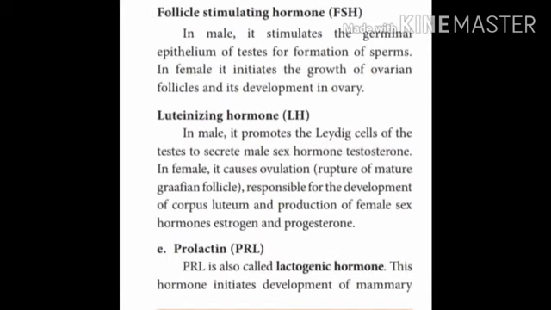Follicle stimulating hormone, FSH, in male, stimulates the germinal epithelium of the testis for formation of sperms. In female, it stimulates the ovarian follicles and the development of the ovary. The last one is luteinizing hormone, LH. It promotes Leydig cells of the testis to secrete the male sex hormone testosterone, and in female it causes ovulation.